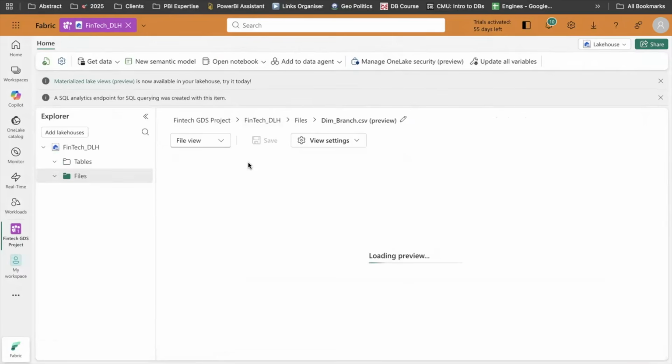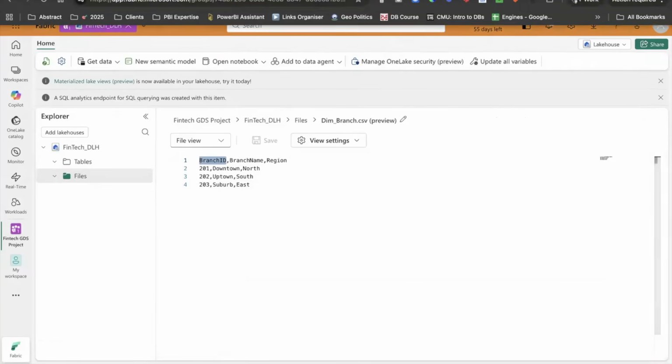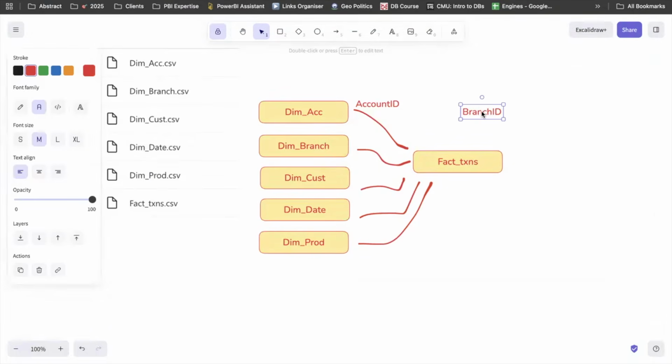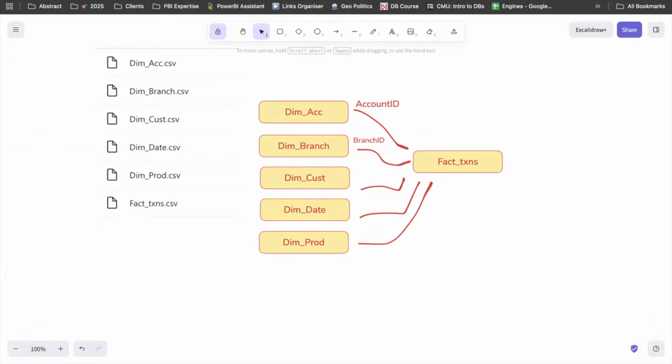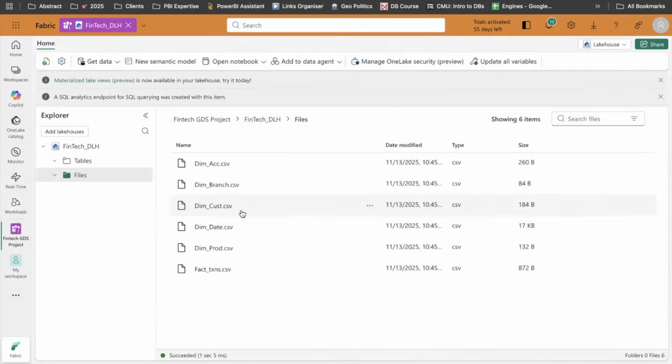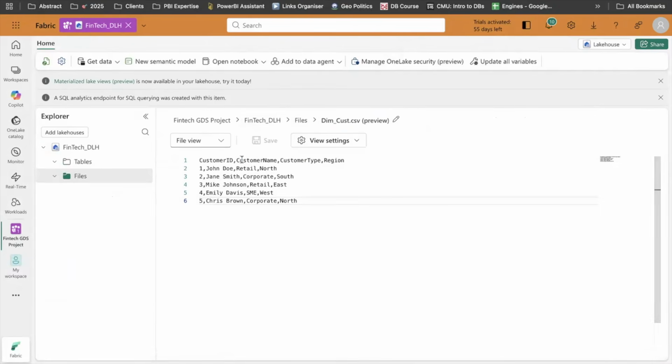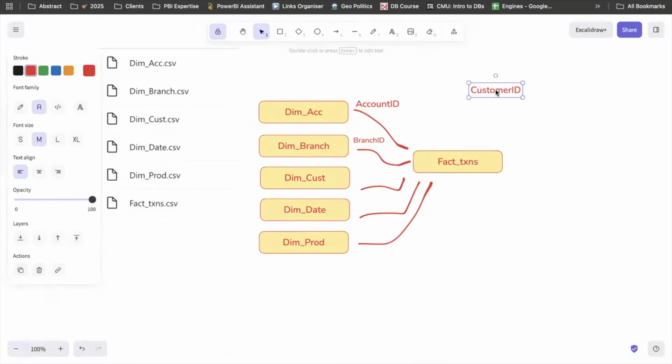We're looking at each grain just to analyze what key could help us connect to the fact. For example, this file has just one ID, so it makes sense. We will keep that noted somewhere. The branch table has branch ID as a key. We will see the third file, which is the customer file. This has something called customer ID. I will keep this also noted somewhere here.